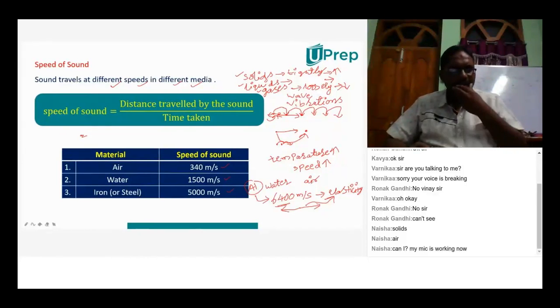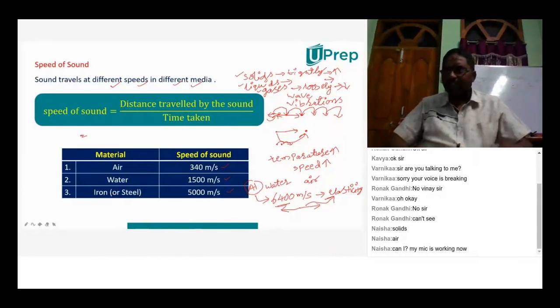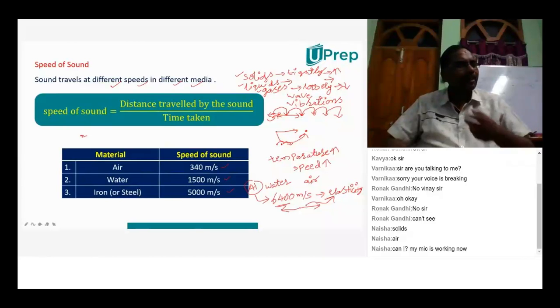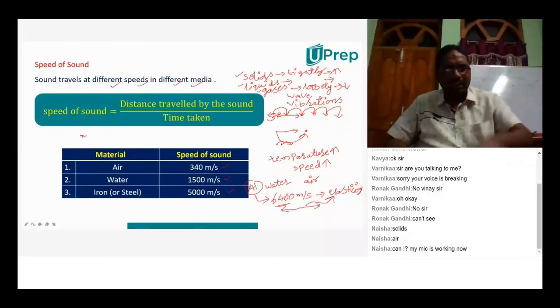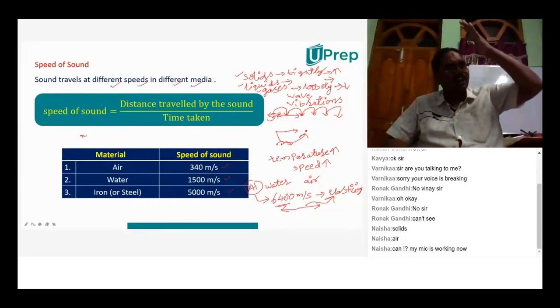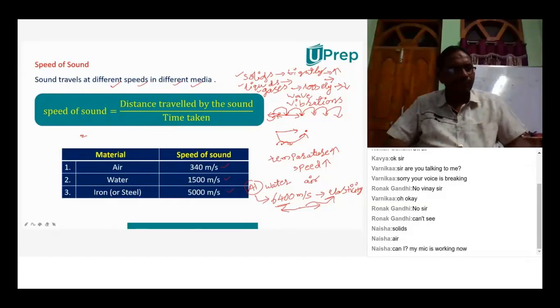And because of that only, maybe you know that railway tracks are made with iron. And to find out whether a train is coming or not, we can put our ear onto the railway tracks and listen. Even if it is very far away, you can recognize that the train is coming. Why is it so?